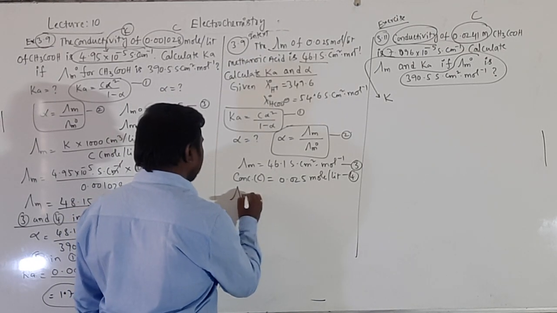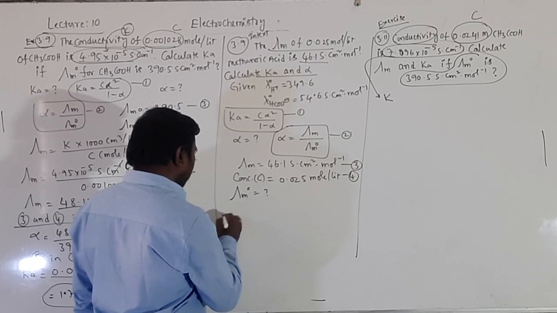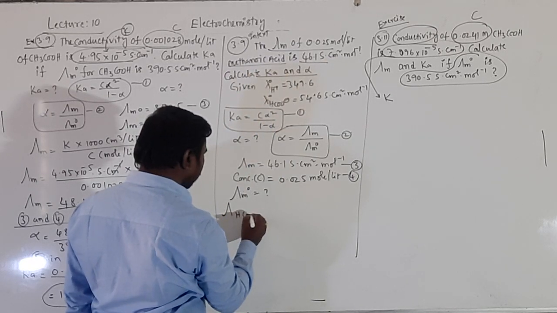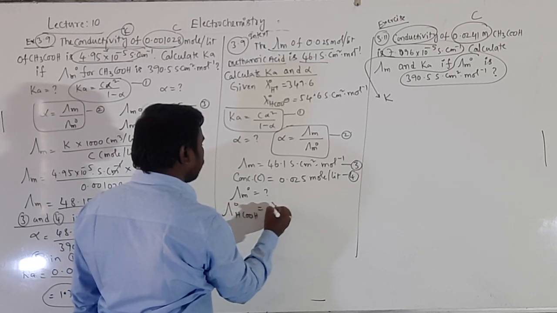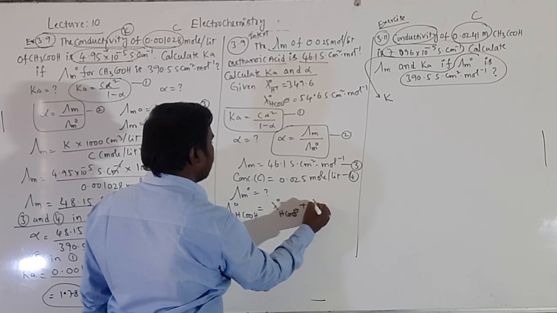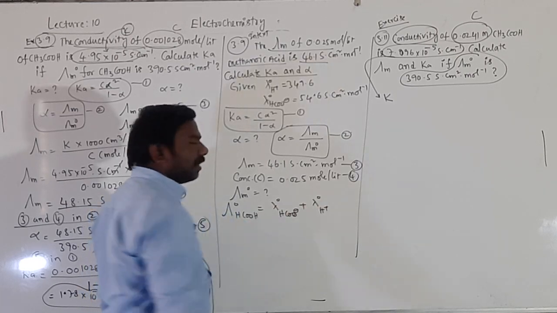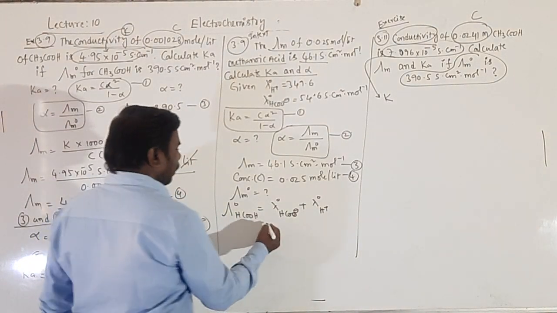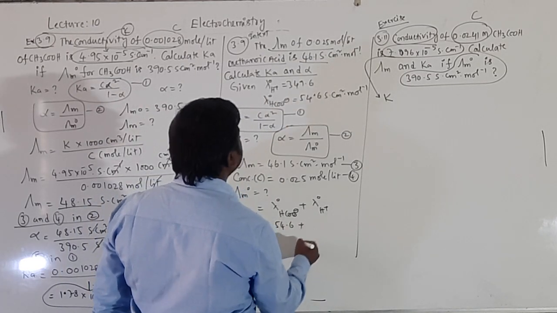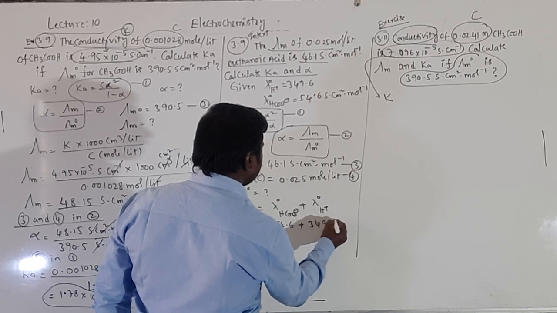Next, lambda m naught is required for us. Lambda m naught of methanoic acid, formula HCOOH, is equal to lambda m naught of HCOO minus plus lambda naught of H plus, as per Kohlrausch. The HCOO minus value is 54.6 plus 349.6.